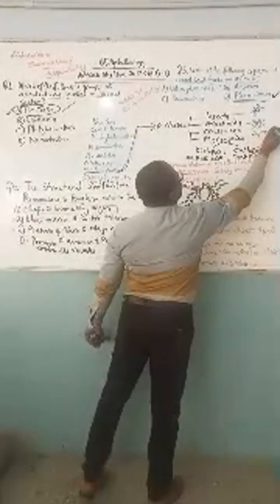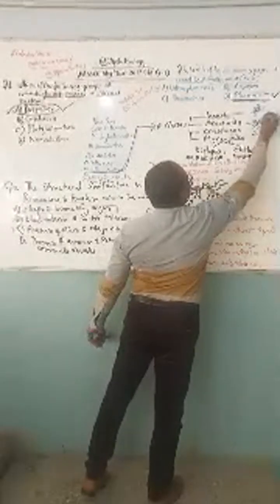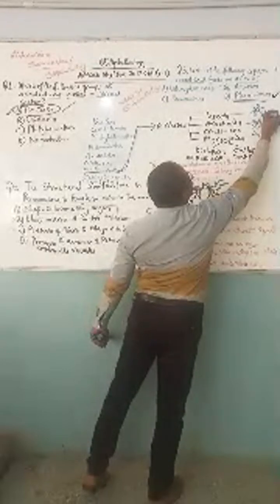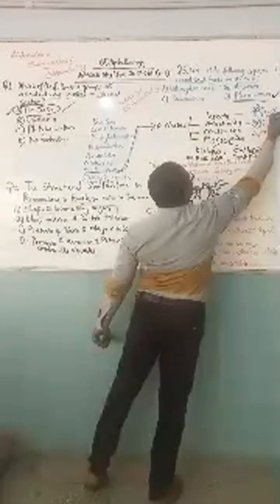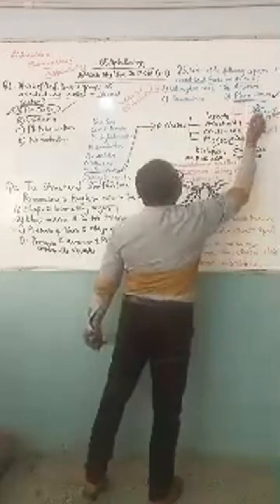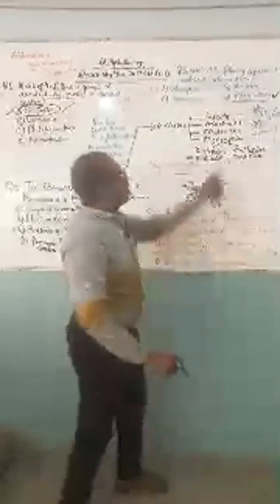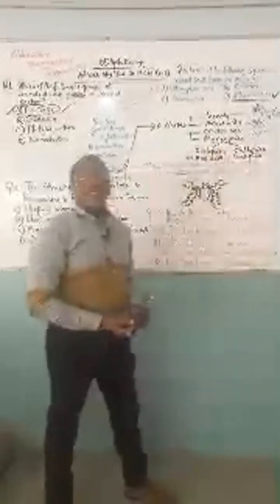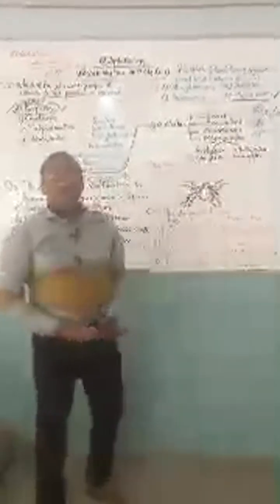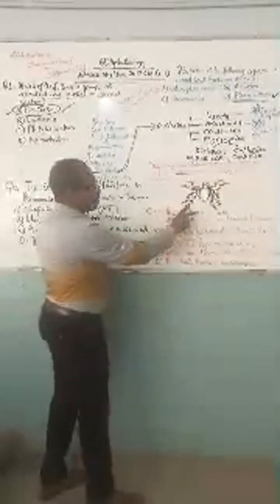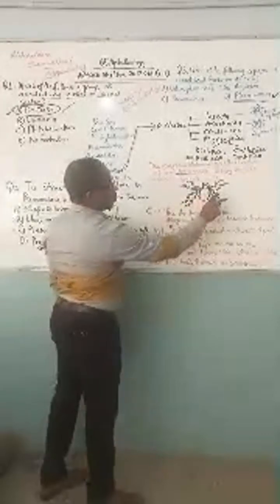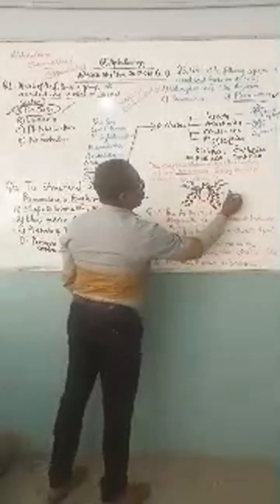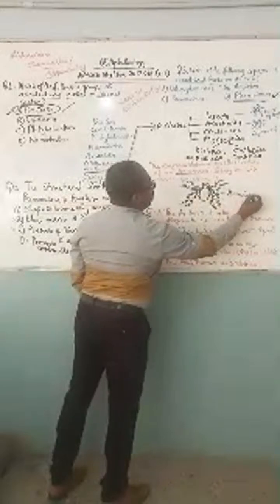How many pairs of legs here? 4 pairs of legs. How many pairs of legs here? 3 pairs of legs. So insects have 3 pairs of legs. Arachnida have 4 pairs of legs. What have they presented here? Watch, how many pairs? This is 1 pair, 2 pairs, 3 pairs, 4 pairs. So this, of course, is an arachnida.